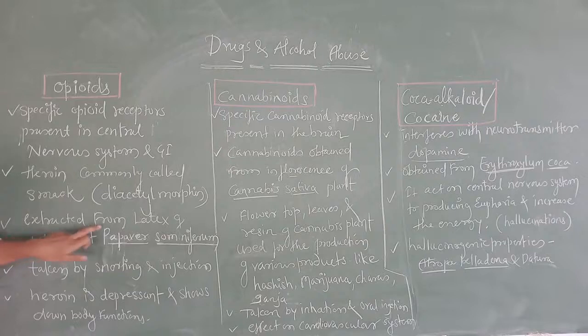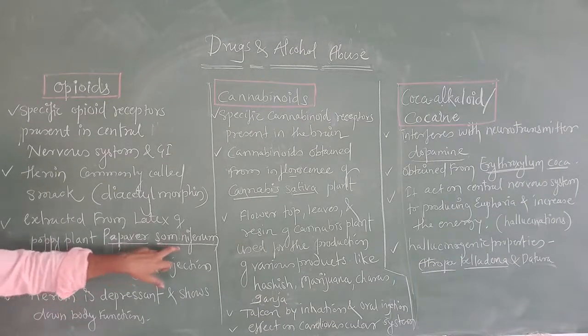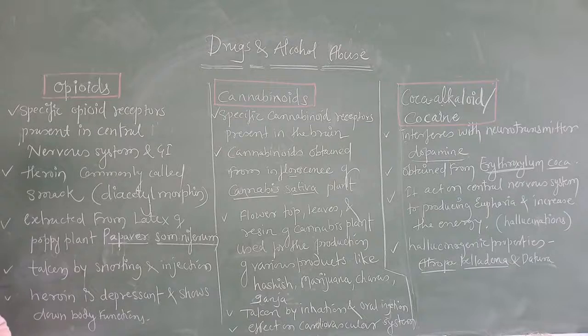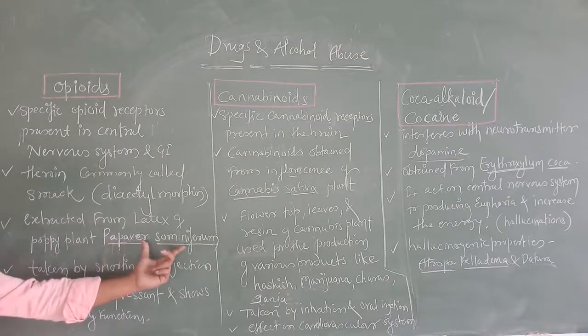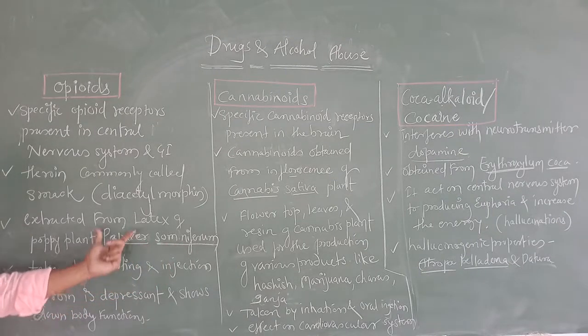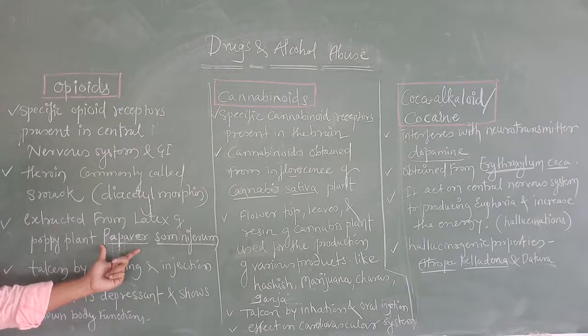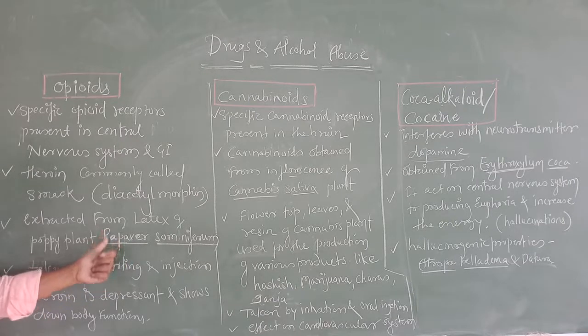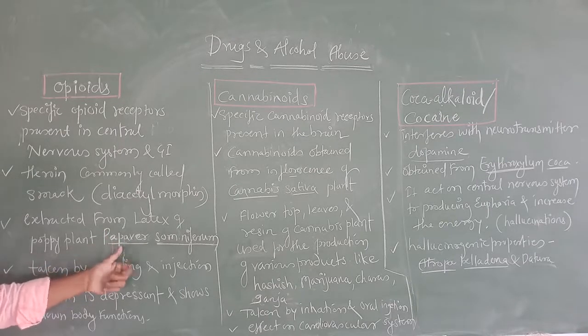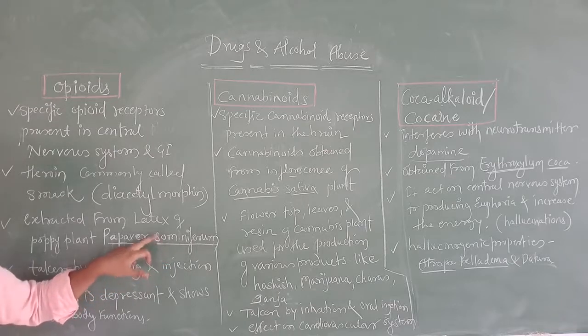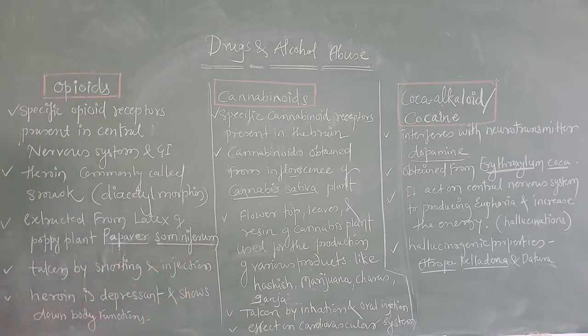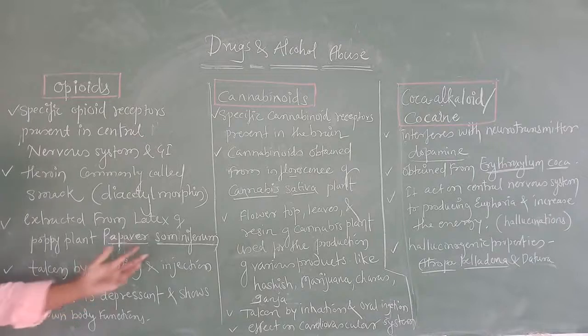Next, from where are the opioids extracted? Opioids are extracted from the latex of the poppy plant. The scientific name of the poppy plant is Papaver somniferum. See here how I have written it. The first name is the genus name, and it starts with a capital letter. I underlined it here. The second name starts with a small letter, somniferum, and that is the species name.